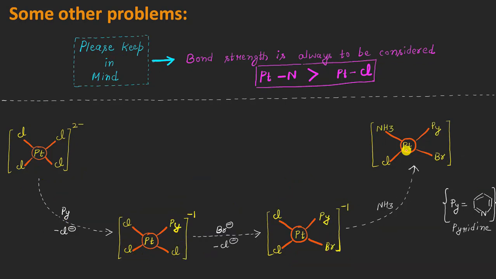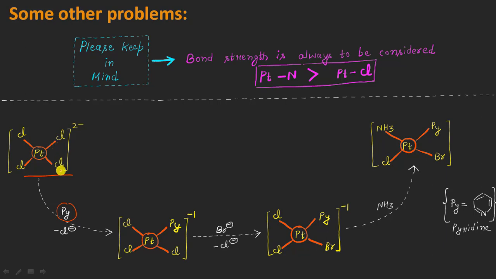So now let us have a look at the second problem, which starts from the same complex of platinum, the tetrachloroplatinum 2 negative, but in this case, as the first step, we are adding the pyridine molecule here. In the first step, there won't be any problem because all the 4 ligands are chloride ions.